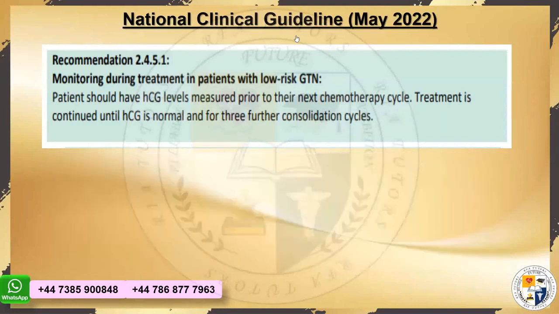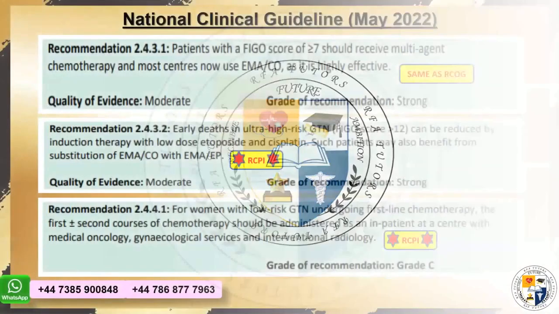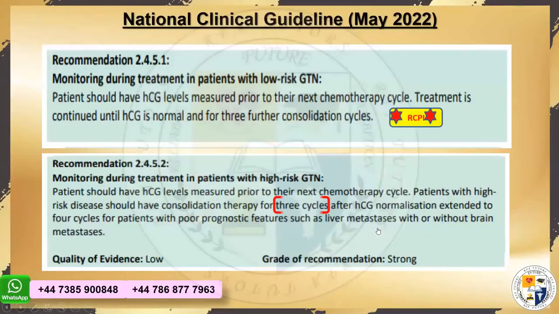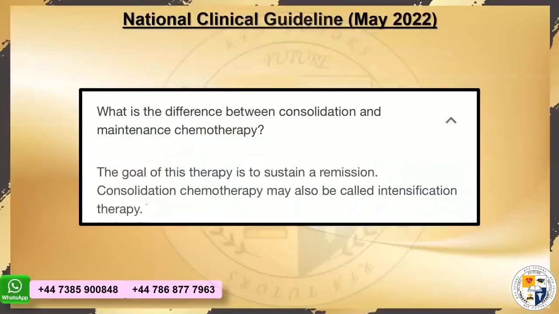I will go back once again for Rania, please. Rania, my dear, please have a look. Rania, just above the block, the RCPI here. Got it? Okay, perfect. Thank you very much. All right. Okay, so remember that for poor prognostic cancers, instead of the consolidation 3 cycles after normalization, it's going to be 4 cycles. Very welcome, my dear.